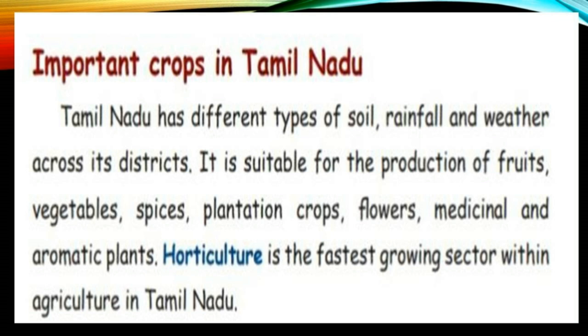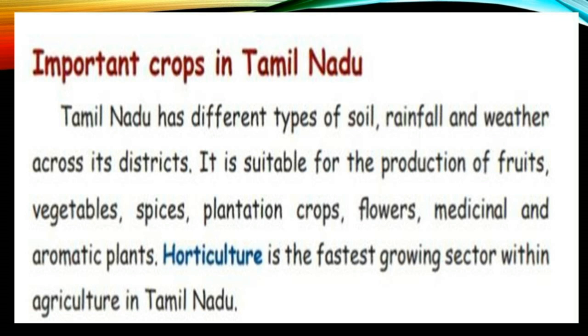Important crops in Tamil Nadu. Tamil Nadu has different types of soil, rainfall and weather. It is suitable for the production of fruits, vegetables, spices, plantation crops, flowers, medicinal and aromatic plants. It is useful for every plant. So horticulture is the fastest growing sector within agriculture in Tamil Nadu.